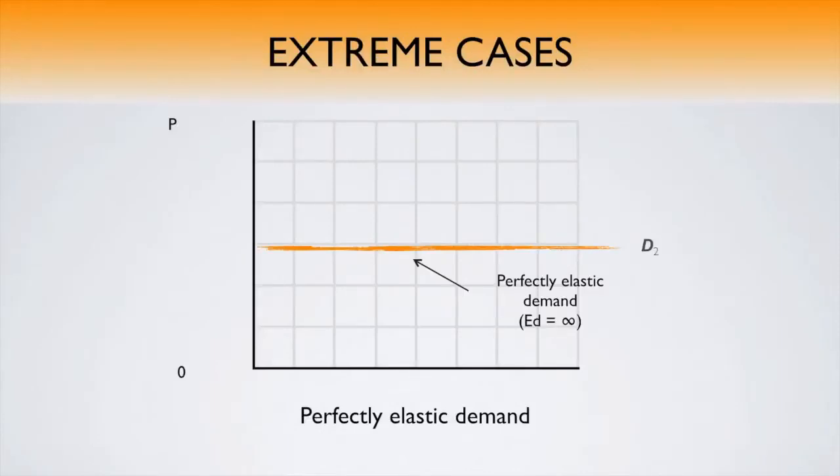The other extreme example is perfectly elastic demand, in which a small price reduction would cause buyers to increase their purchase from 0 to all that is possible to obtain. The elasticity coefficient is infinite. An example of a perfectly elastic demand is a firm's demand curve for a purely competitive industry, who is unable to change that price.